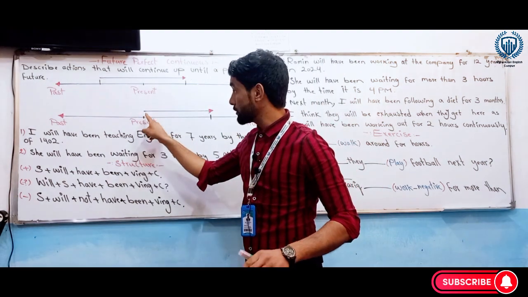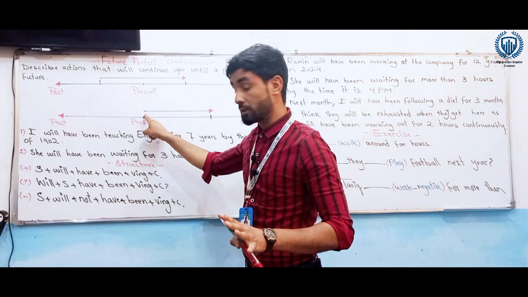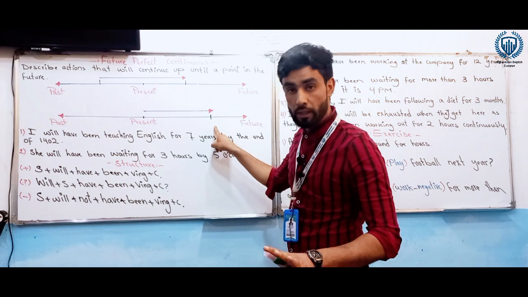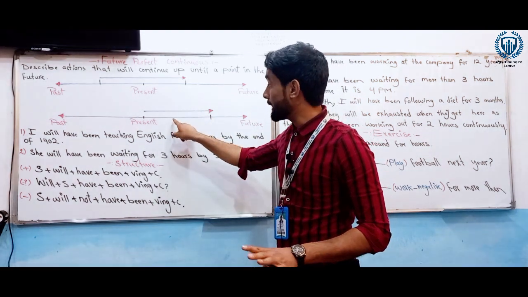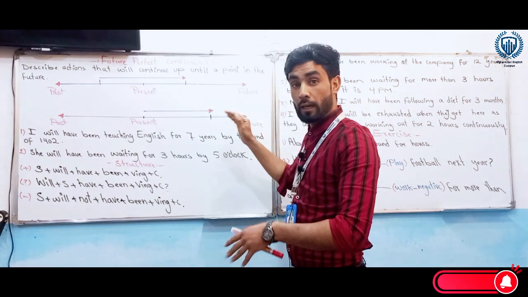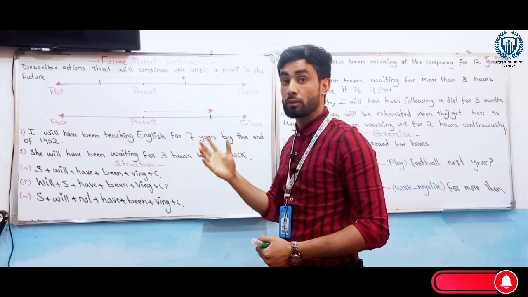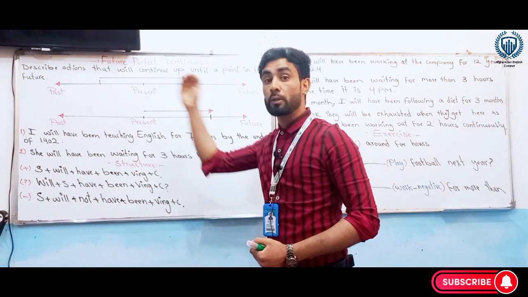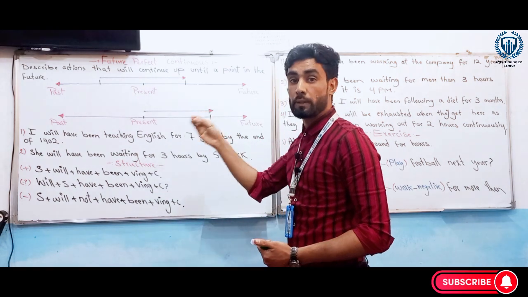Or the action could be started from the present, now, until a point in the future. And even the action could be started from a point in the future until a point in the future. So it could be from the past, present, or future until a point in the future. That's called future perfect continuous tense.